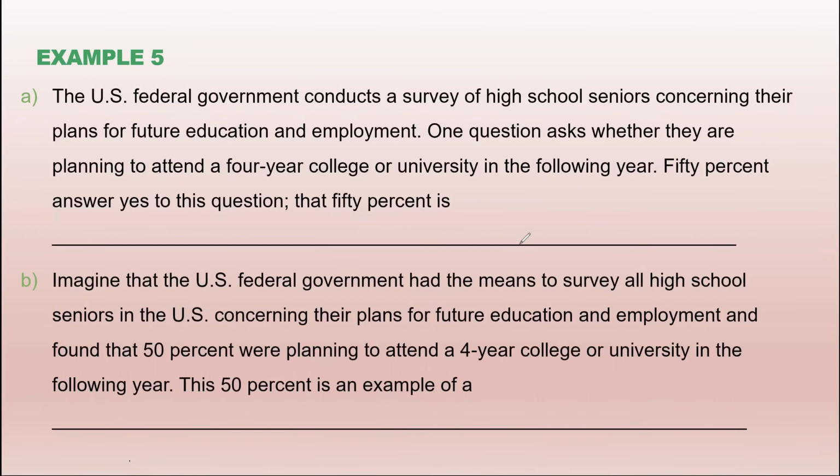If the information is for the population, it is called a parameter. And if the information is for the sample, it is called a statistic. So please look at these two problems for about 1 minute and think of your answer. I'll be back.